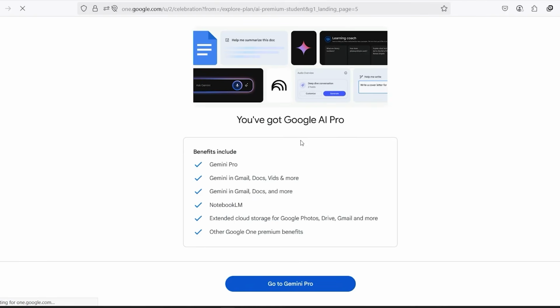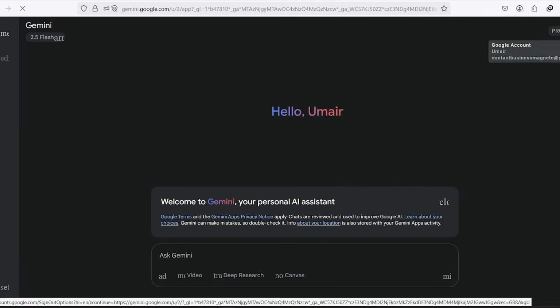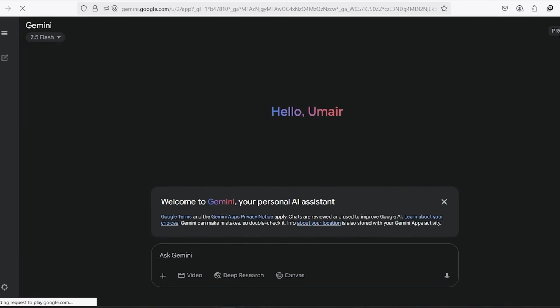Now go check Gemini Chat. You should see the Pro label. Now you have access to generate cinematic videos using VEO 3. Everything is now unlocked, and it's completely free. And that's exactly how I got Google AI Studio Pro and VEO 3 access for 15 months.